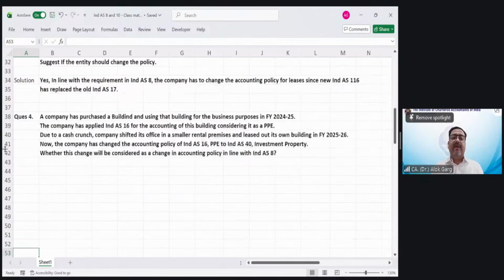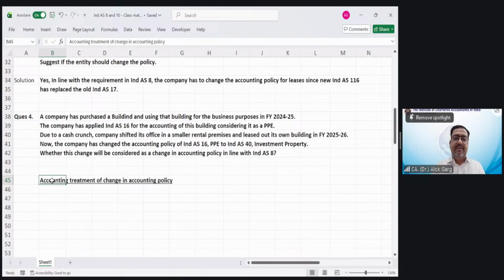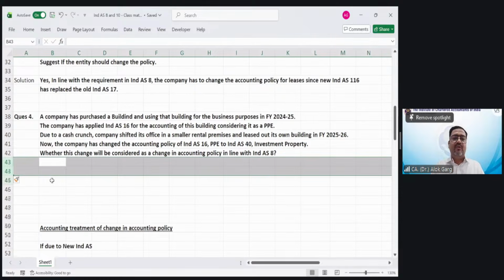Okay. Now, let me write down the accounting treatment again. Accounting treatment of change in accounting policy. If due to new Ind AS, okay, let me write the solution of this question also.